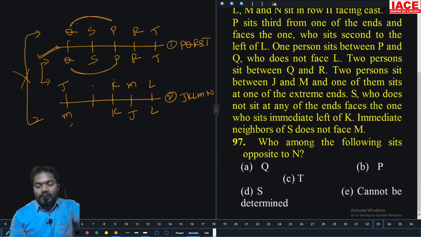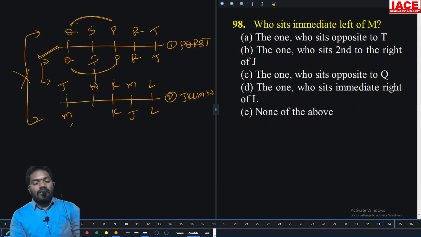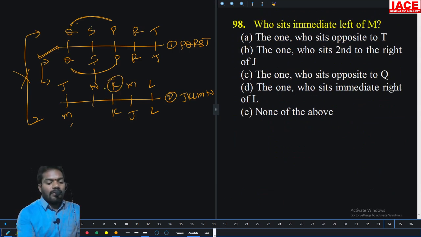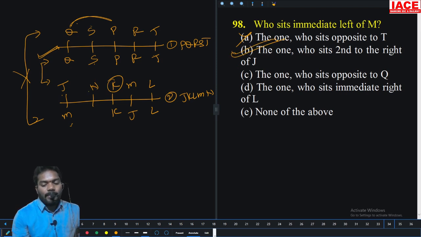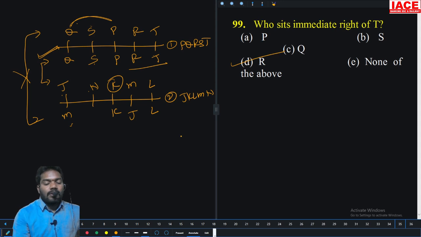Now question number 97. Who among the following sits opposite to N? The remaining person is N only. Yes, option D. Who sits immediate left of M? K is immediate left of M. Who is opposite to T? No. Second right of J? Yeah, J, first right, second right. Option D. Who sits immediate right of T? R. Option D.